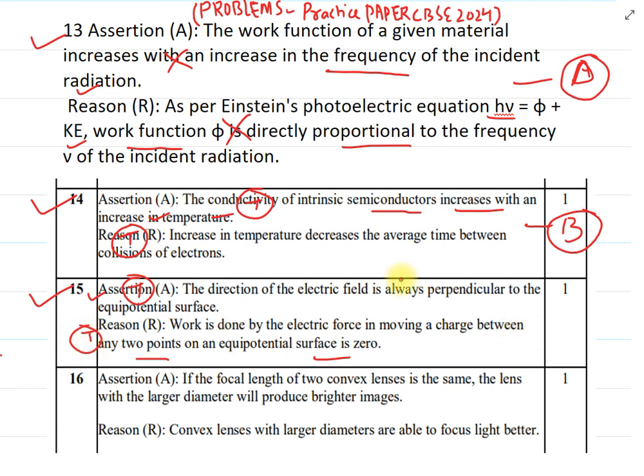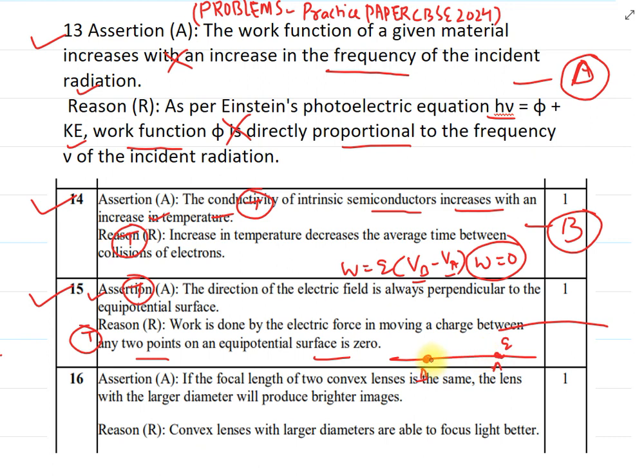This is true, as we know that work is equal to charge into potential difference between the points. On an equipotential surface all the points are at the same potential, so VB is equal to VA. So this cancels and W will be zero. Basically, students, let's suppose I take 2 points, and I am taking some charged particle from point A to point B. There is no change of potential on the surface, as potential falls in the direction of electric field. But here in this case there is no change of potential because work is zero. So if work is zero, it means there is no change of potential.